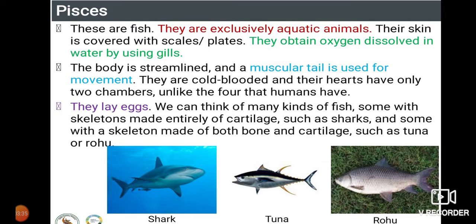All the fishes lay eggs. We can think of many kinds of fishes, some with a skeleton made entirely of cartilage, such as shark, and some with a skeleton made up of both bone and cartilage, such as tuna and rohu. So among fishes, some are cartilaginous and some are bony fishes. That is how there are two types of fishes.